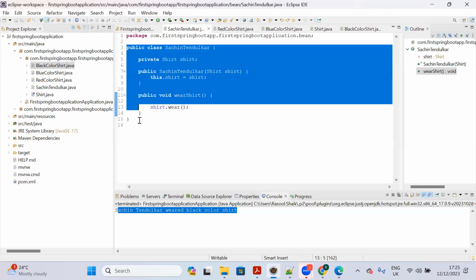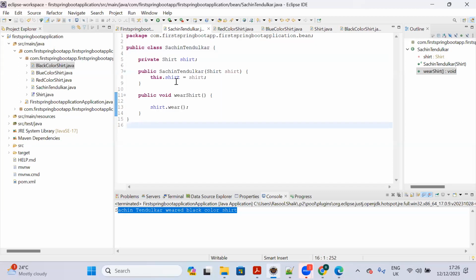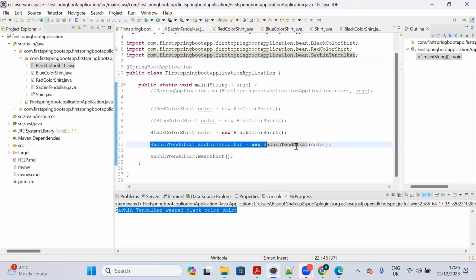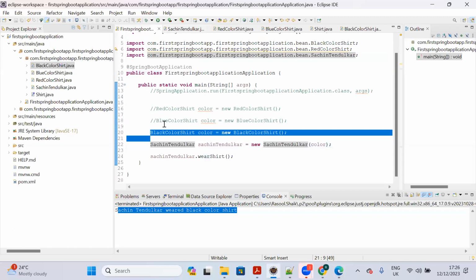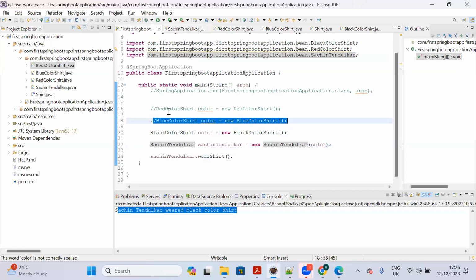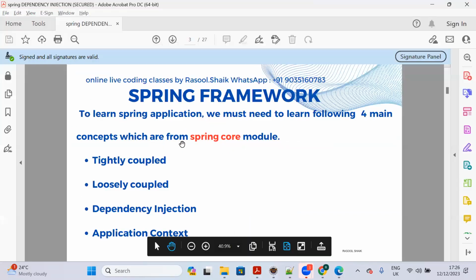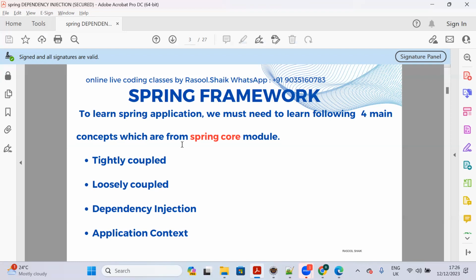So without modifying the class, it should have flexibility in future without modifying it. So Sachin Tendulkar is able to wear black color shirt, he is able to wear blue color shirt, he is able to wear red color shirt without changing his body, nothing but loosely coupled programming. So that's where Spring Boot and Spring came into picture to overcome tightly coupled programming in servlets and JSP programming.